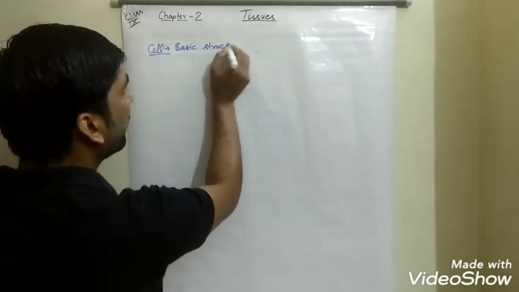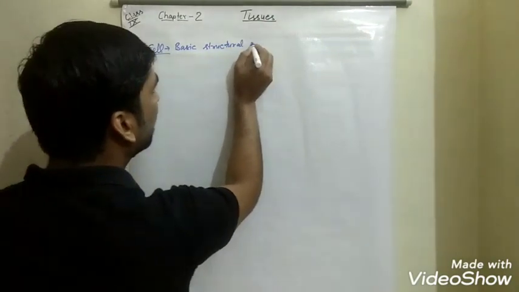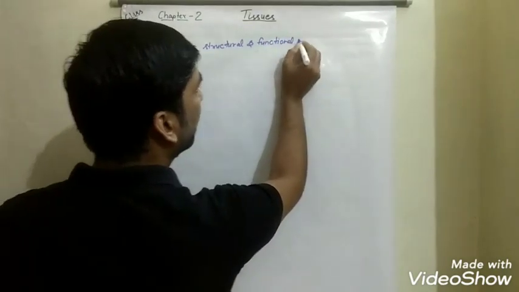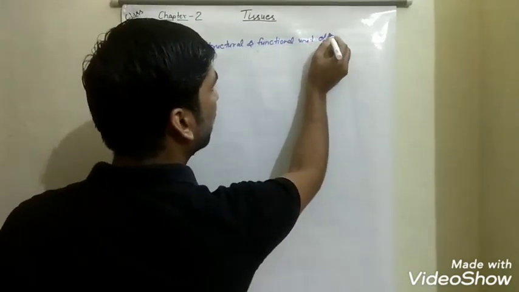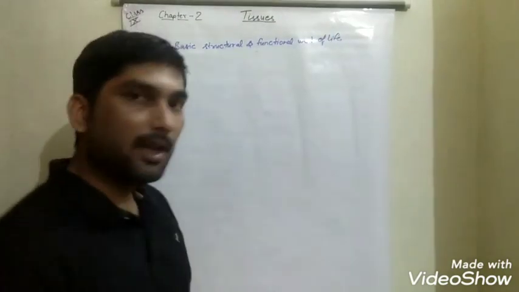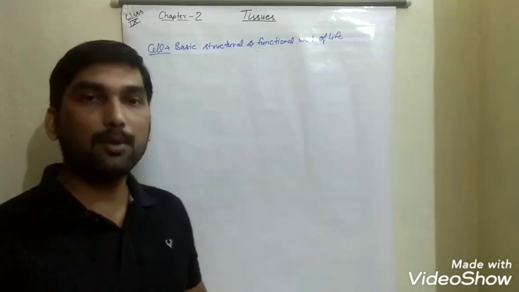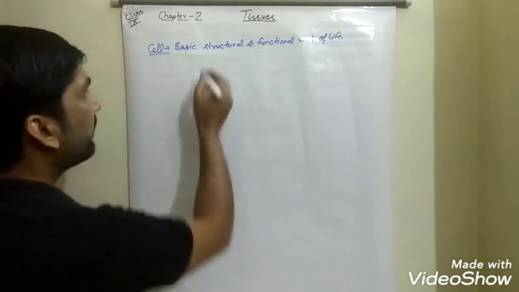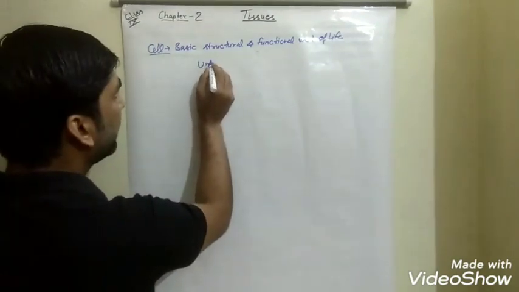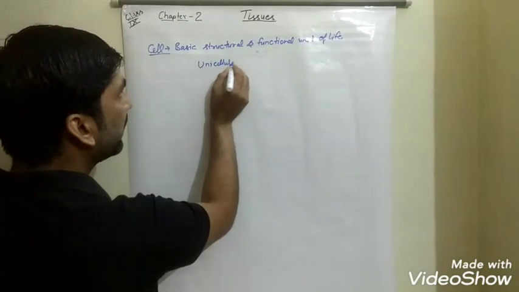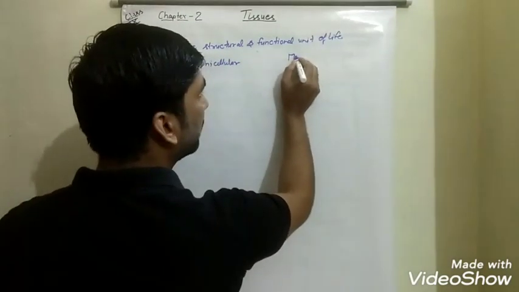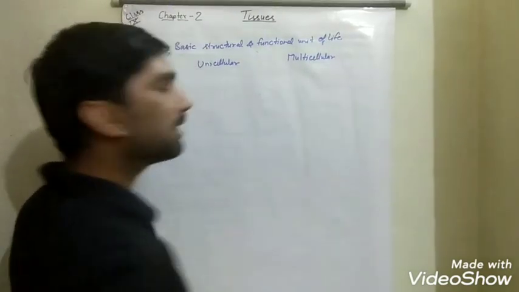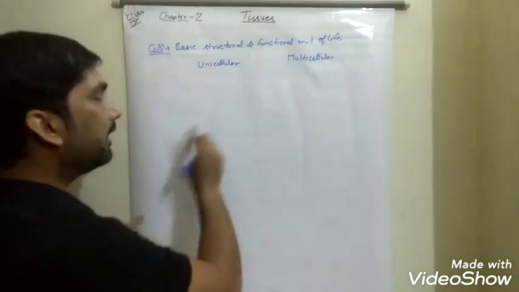Basic structural and functional unit of life. On the basis of the number of cells present, organisms are classified in two categories: unicellular or multicellular. From the previous class you know that unicellular organisms are very simple life forms.